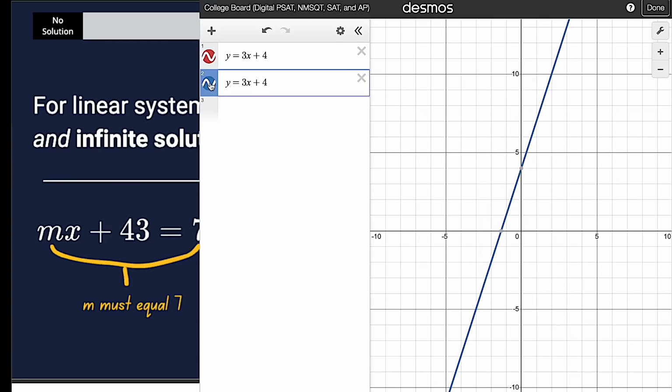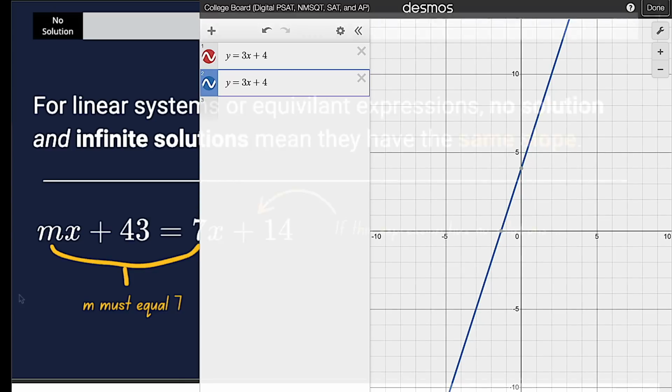They have infinite solutions. They are equal to each other. So yes, we have the same y-intercept this time, but we still have the same slope. So it's easy to remember that regardless, you can look for the same slope if it says infinite or if it says no solutions.